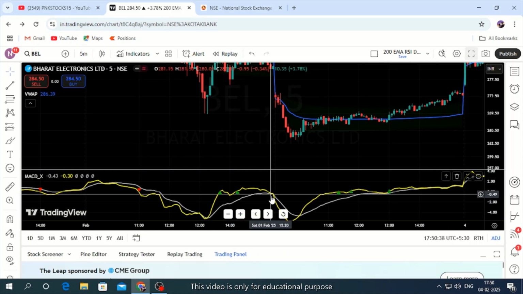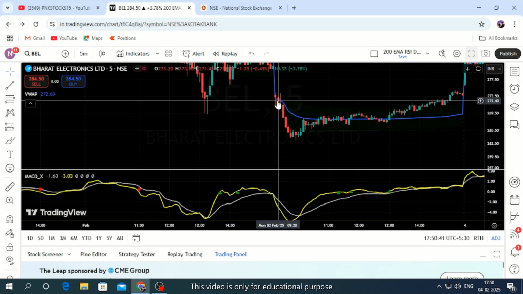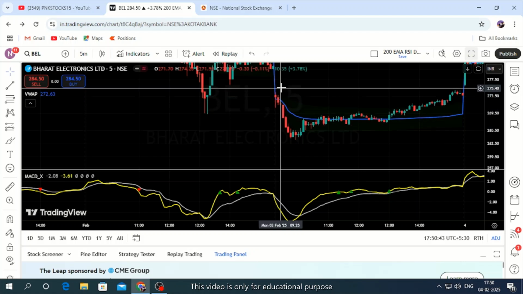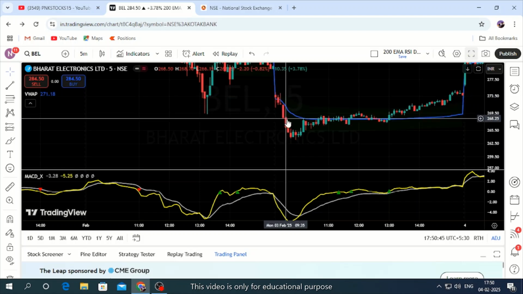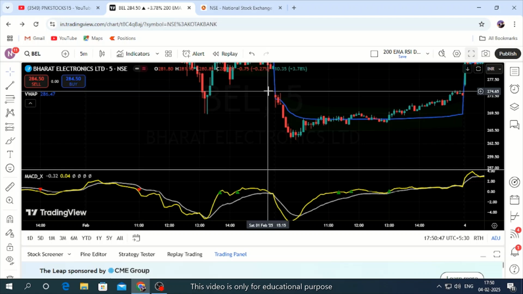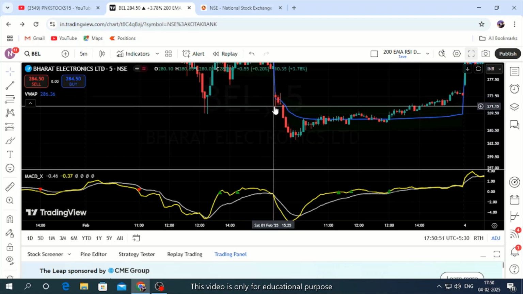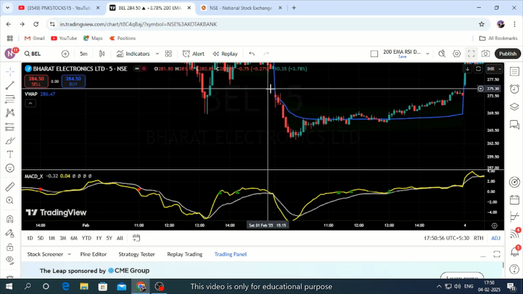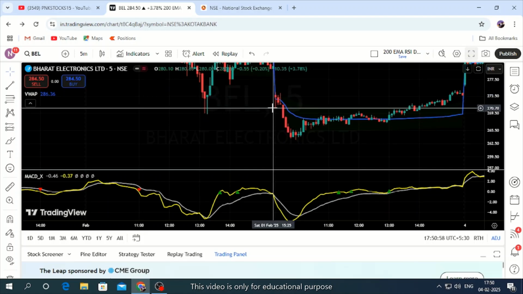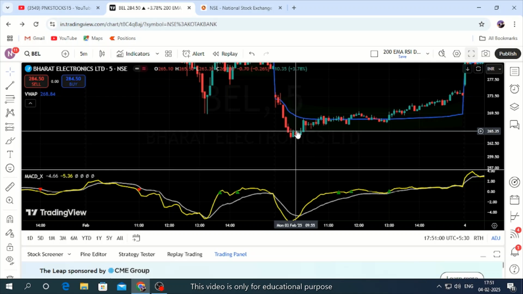Crossover happened here on this candle, and you can see a big hammer candle, and below it is your entry, on top of it is your SL, and this is your profit. So when you see price move two candles below, immediately bring back your SL to cost, then you can exit somewhere here.